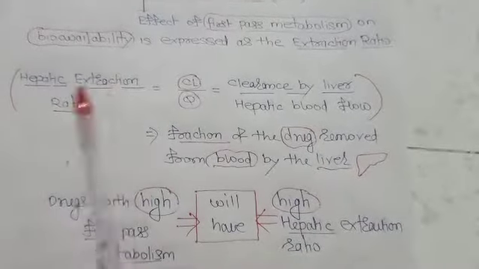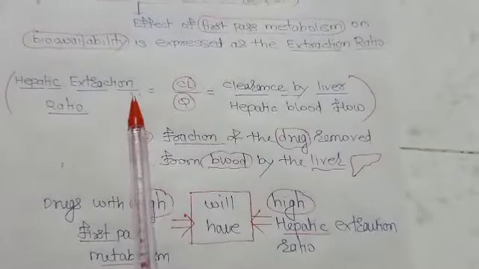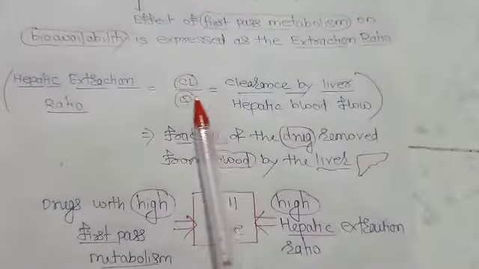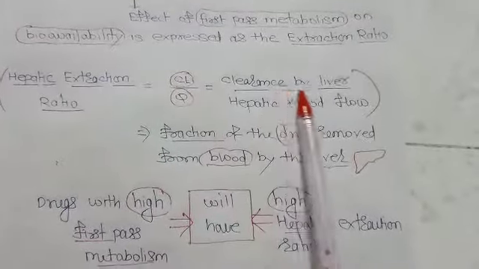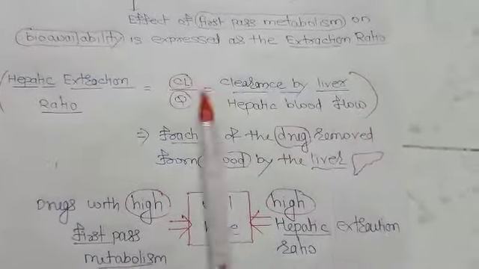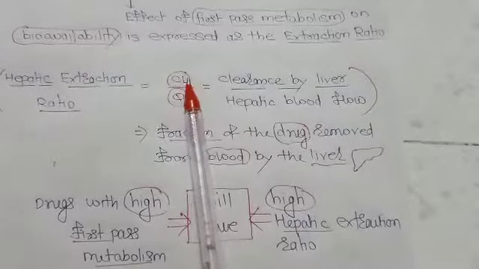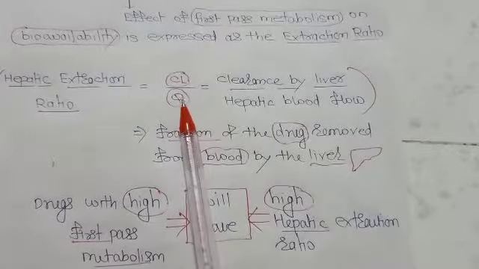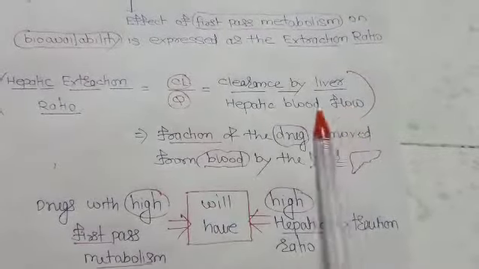This hepatic extraction ratio can be calculated as the clearance by the liver and hepatic blood flow. Clearance means capital CL, and Q is the hepatic blood flow.